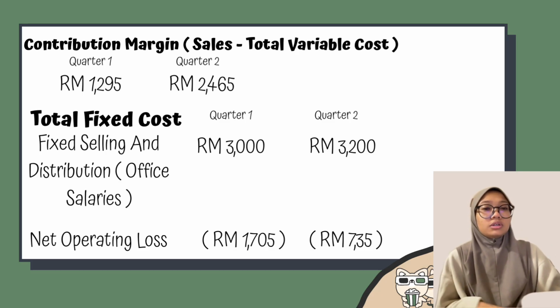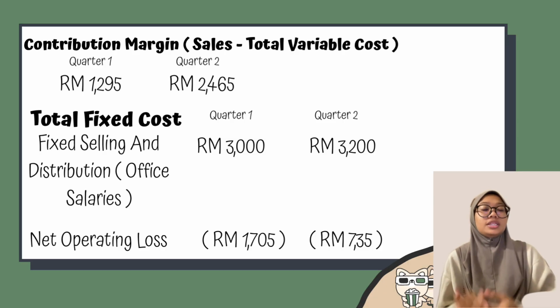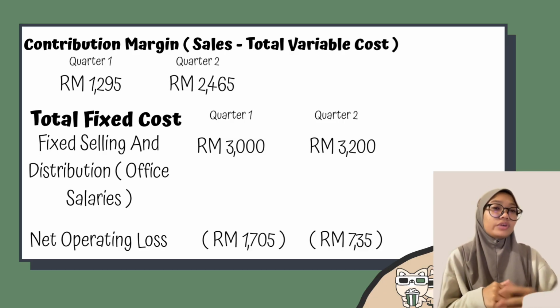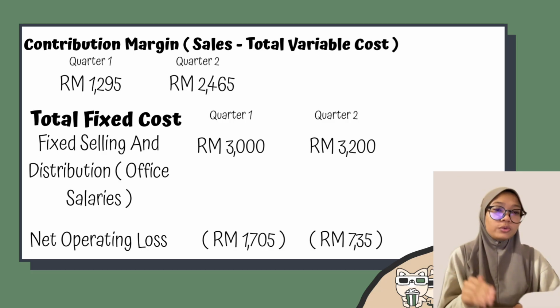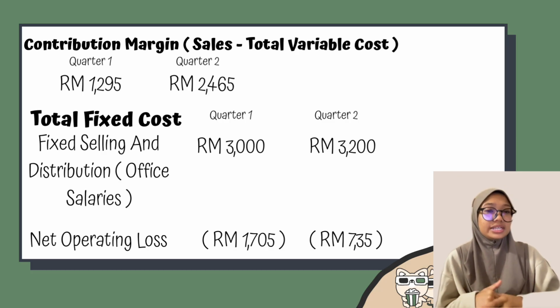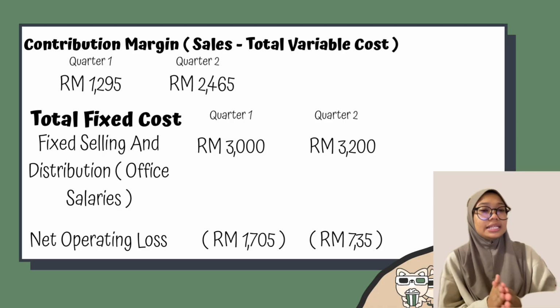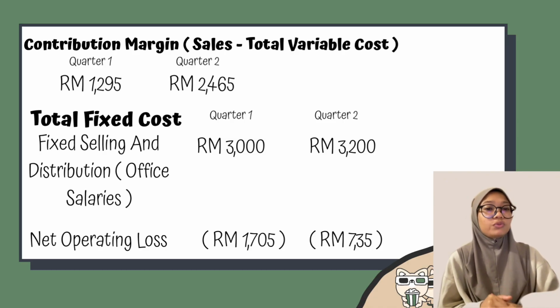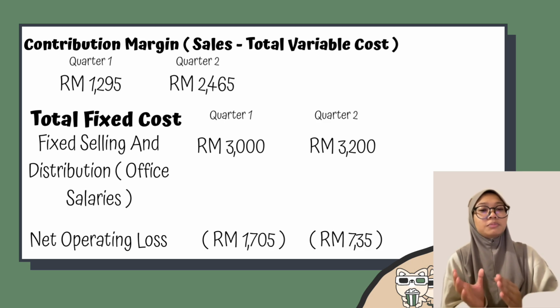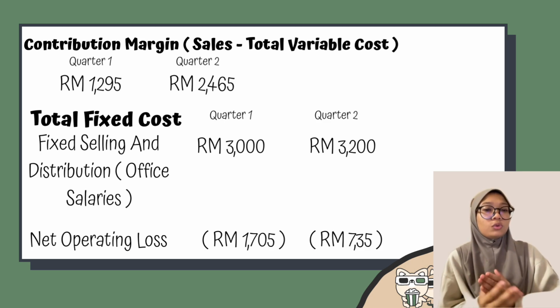For quarter 1, 1,295 ringgit minus the total fixed cost of quarter 1, which is 3,000, gives negative 1,705 ringgit. So that is the amount for quarter 1, where we get a net operating loss.